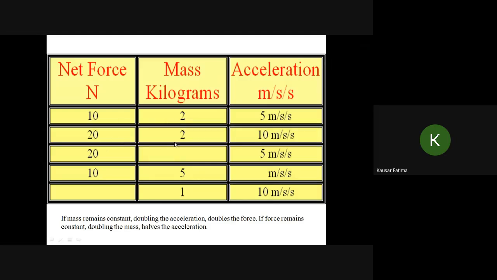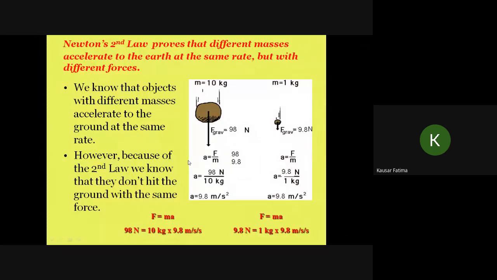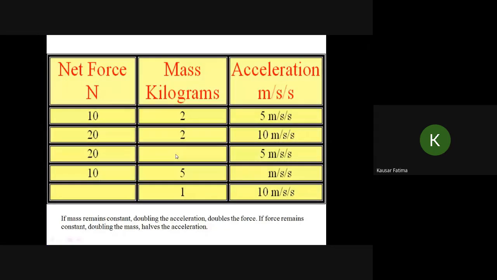Okay, so with 20 newton force, of course, the acceleration is doubled. Now force is the same, but acceleration has become less. It means mass has been changed. So F is equal to ma, m is equal to F over a, so the mass is 4 kilograms.